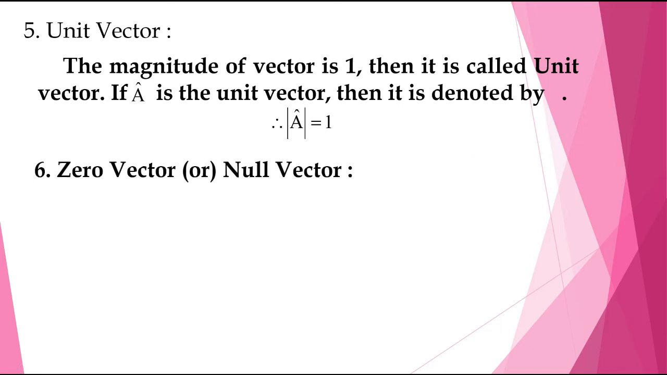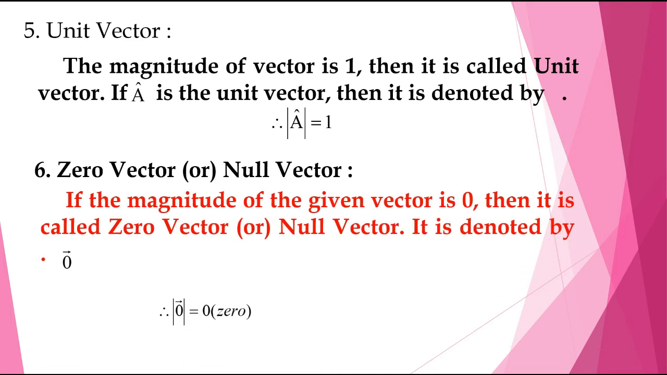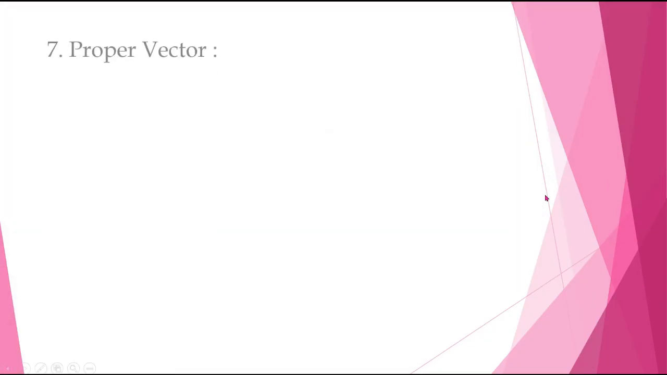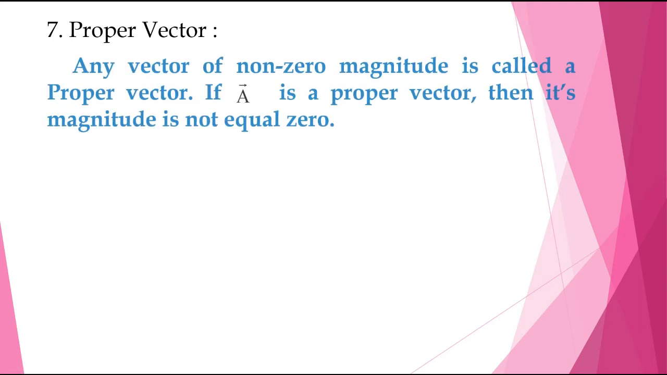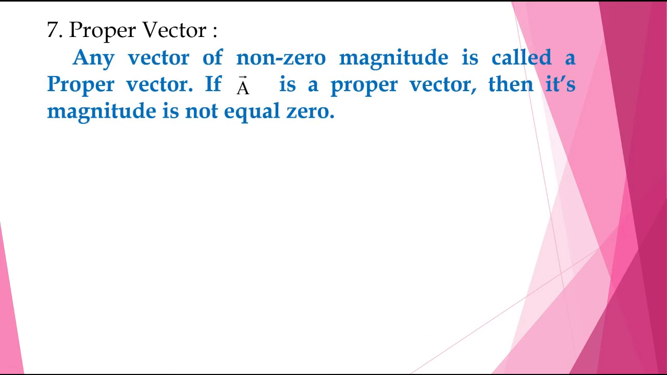Sixth one, zero vector or null vector. If the magnitude of the given vector is 0, then it is called a zero vector or null vector. It is denoted by 0 bar. Its magnitude is always 0, so the modulus of 0 bar or zero vector is equal to 0. Seventh one, proper vector. Any vector of non-zero magnitude is called a proper vector. If a bar is a proper vector, then its magnitude is not equal to 0. It's a number, not 0. Then it is called a proper vector.